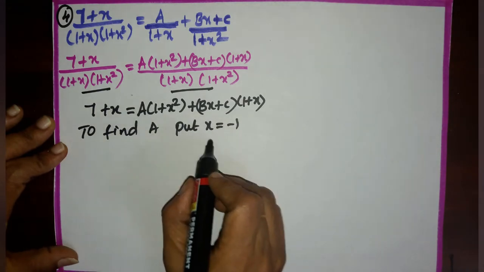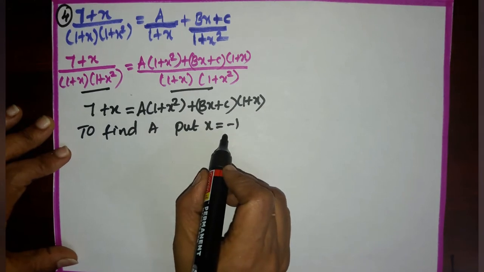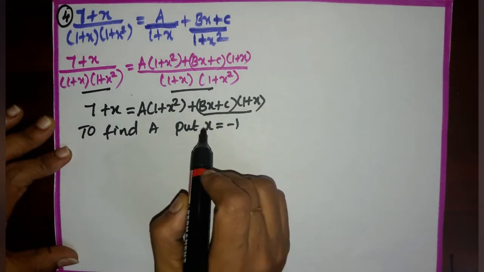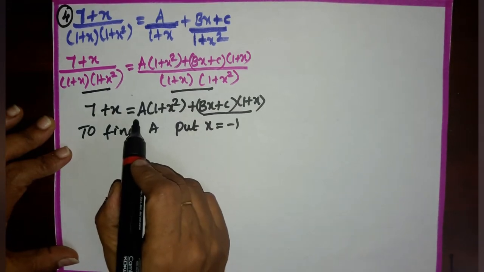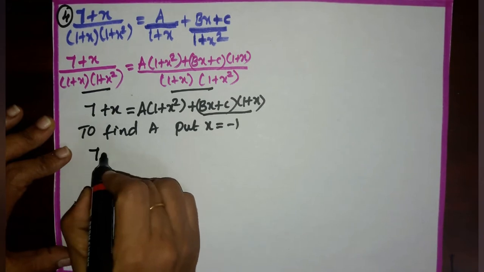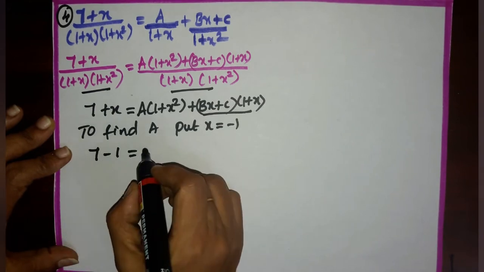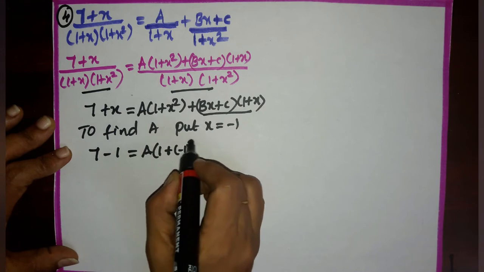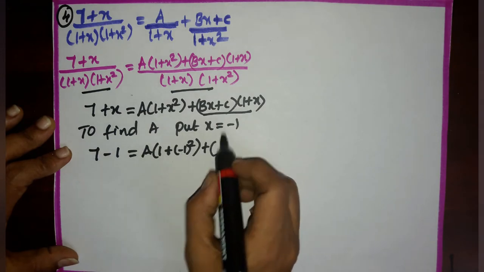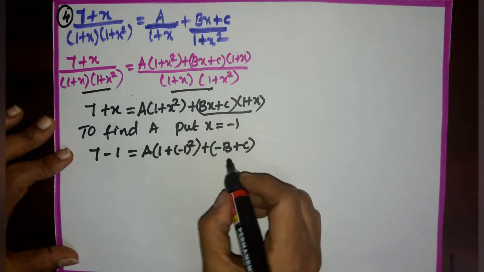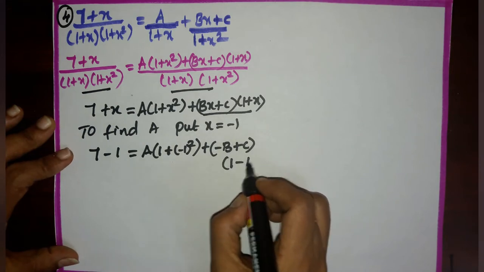So, why here I have selected x as minus 1? If I am substituting x as minus 1, the second term will become 0. Then I can find the value of a. Put x equal to minus 1. Then we get 7 minus 1, which is equal to a into (1 plus minus 1) the whole square plus b into minus 1 is minus b plus c into (1 minus 1).